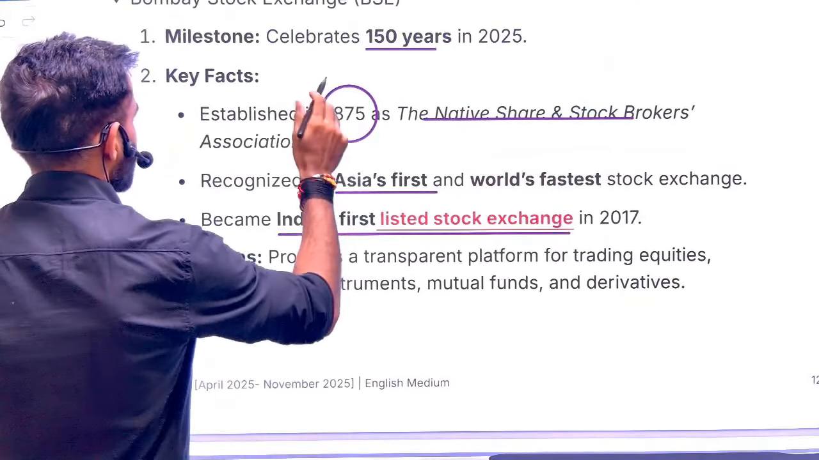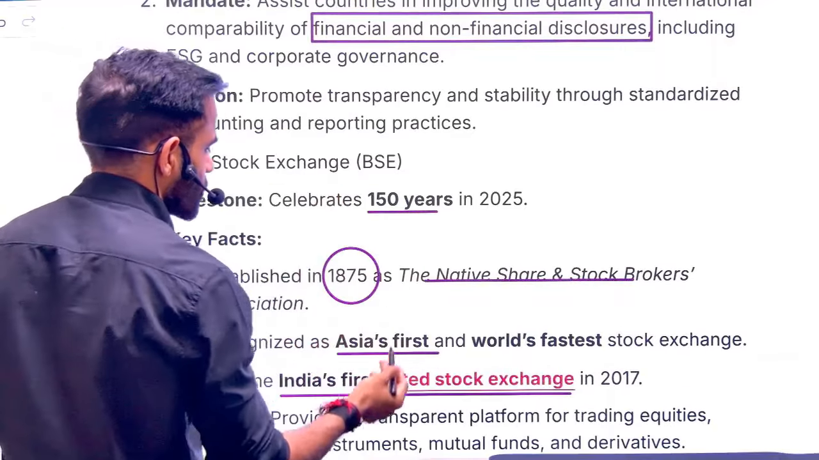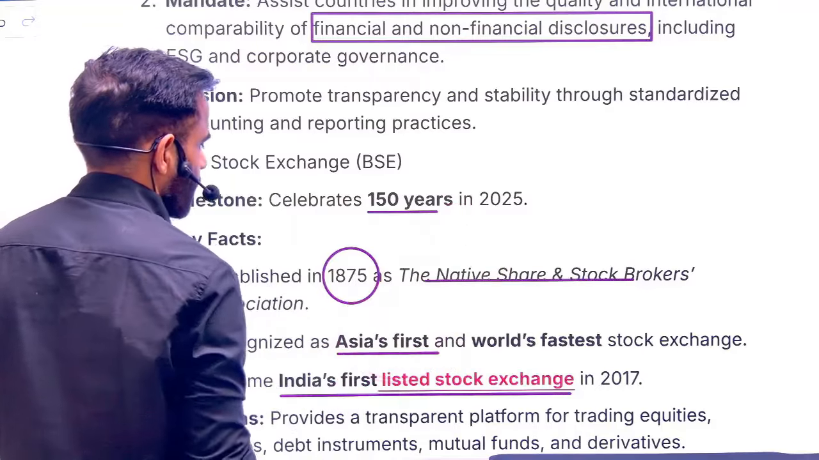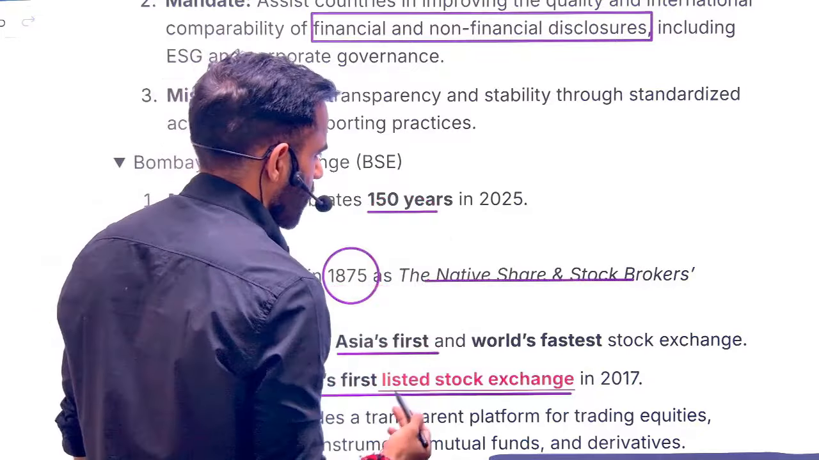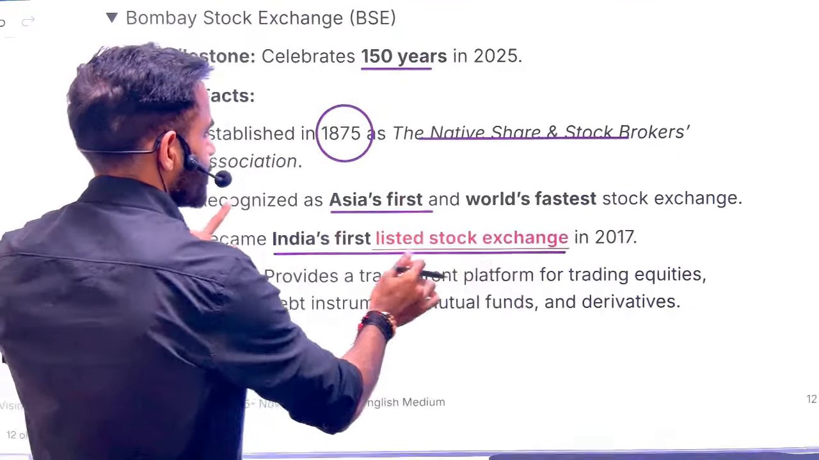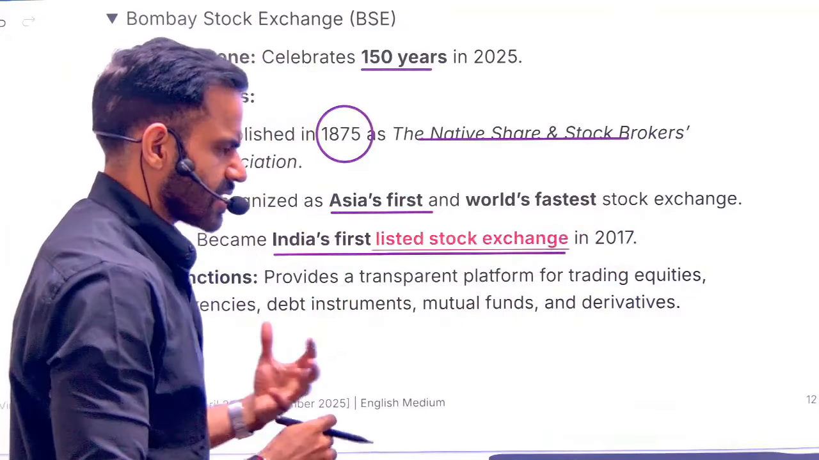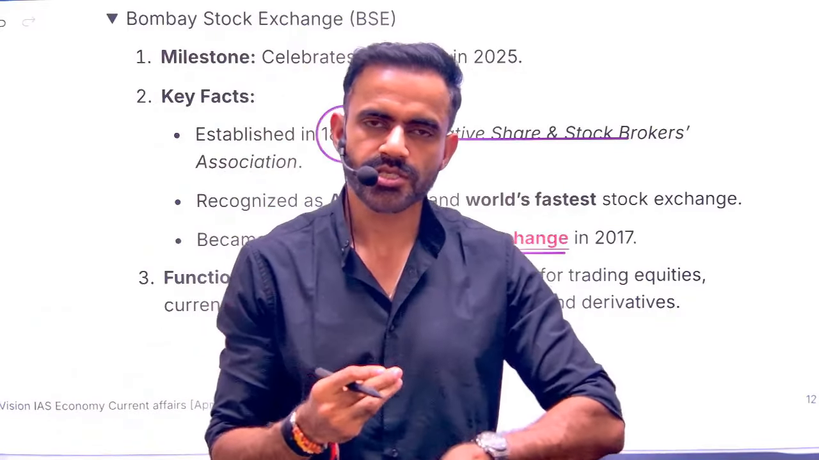Okay, next is related to Bombay Stock Exchange. So it is the oldest stock exchange. It is Asia's first. Why it was in news? Because it completed 150 years. It was set up in 1875 by the name of the Native Shares and Stock Brokers. And in 2017, it became the first listed stock exchange. What is the meaning of this listed stock exchange? In a very simple sense, you can purchase the shares of BSE.